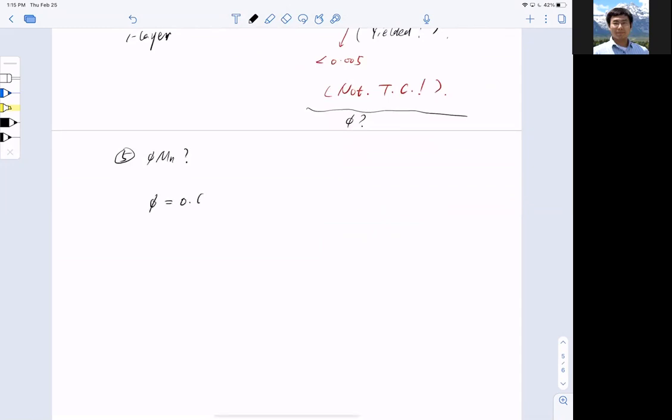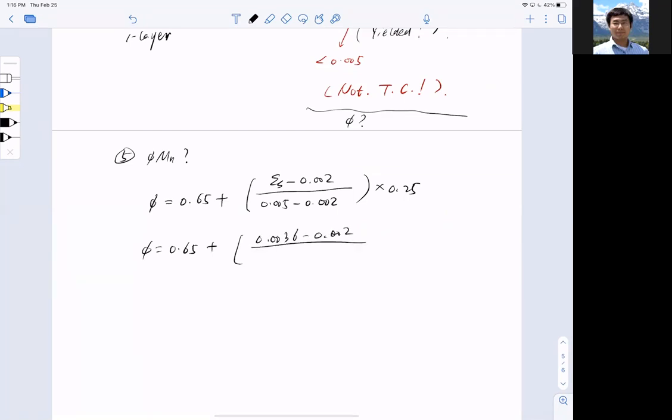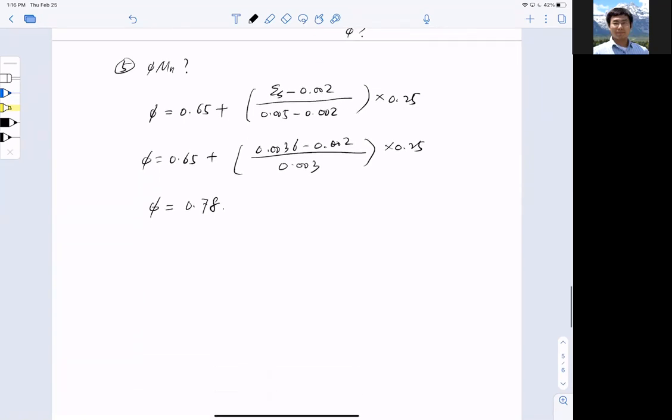So phi should equal to 0.65 plus the steel epsilon s minus 0.002, divided by 0.005 minus 0.002, multiplied by 0.25. Okay, so bring the numbers in. I got epsilon s is 0.0036 minus 0.002, divided by 0.003, and then multiplied by 0.25. So phi ultimately equals 0.78. Okay. All right. So moment of truth.